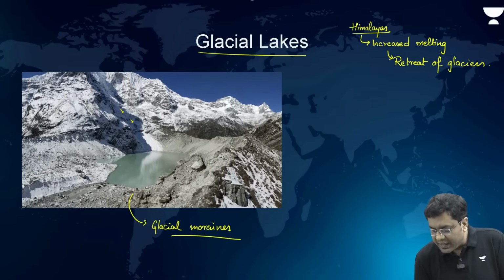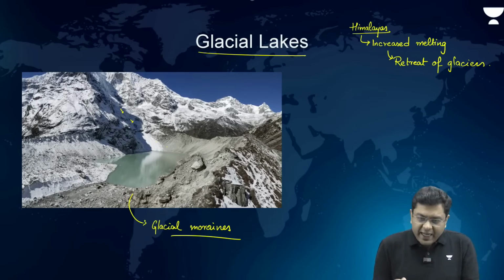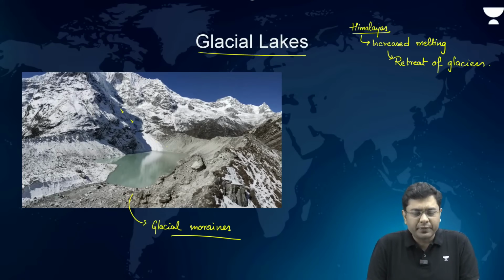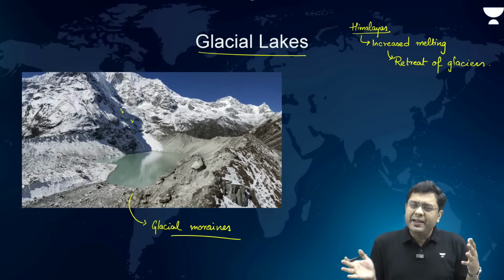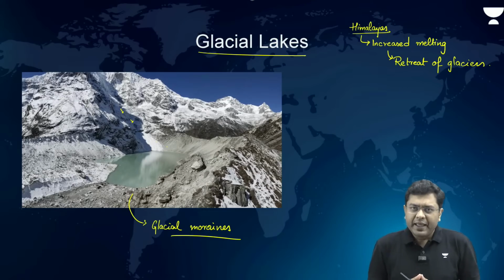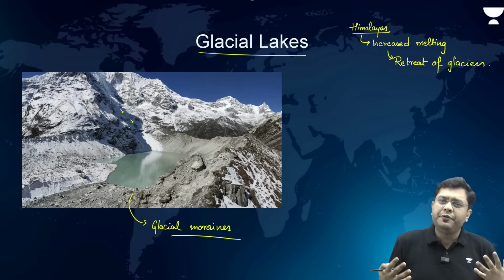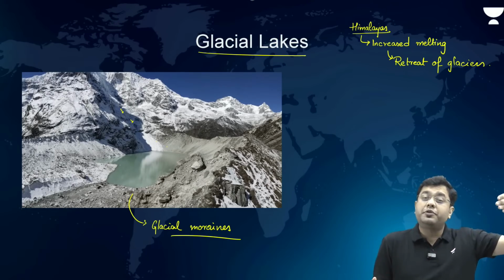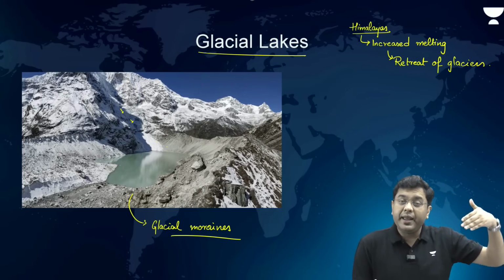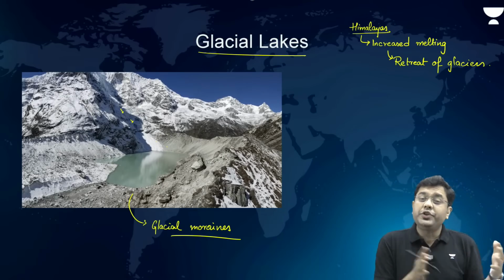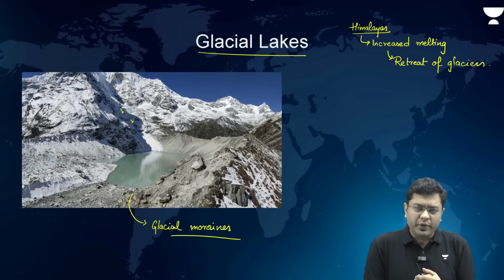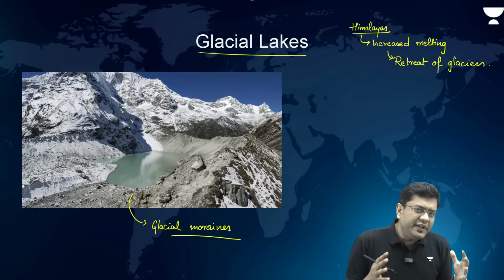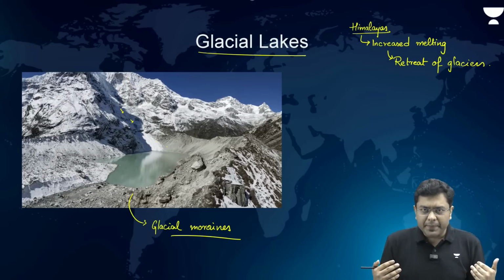So, the glacial lakes are basically surrounded by these moraine-like structures. They are known as the glacial moraines. Now, when there is an increased rate of melting and the glaciers are disappearing from the region of the Himalayas, from the region of the Trans-Himalayas, in the Tibetan area, from all this area, the glaciers are retreating and vanishing due to heat. The size of these glacial lakes is increasing.